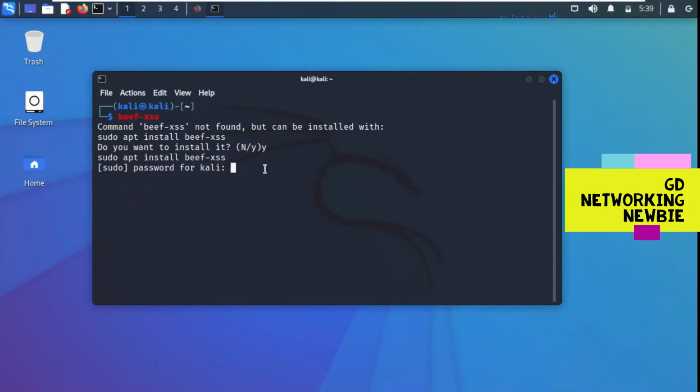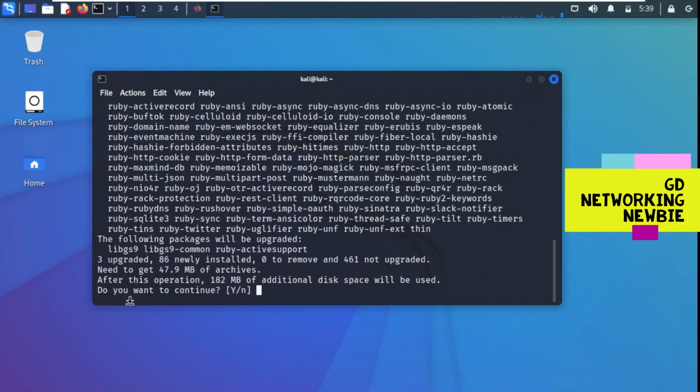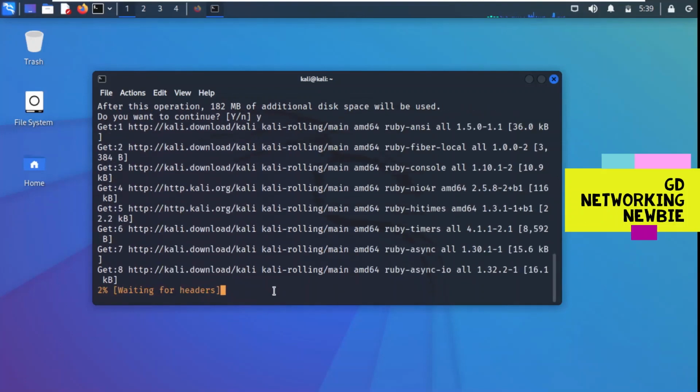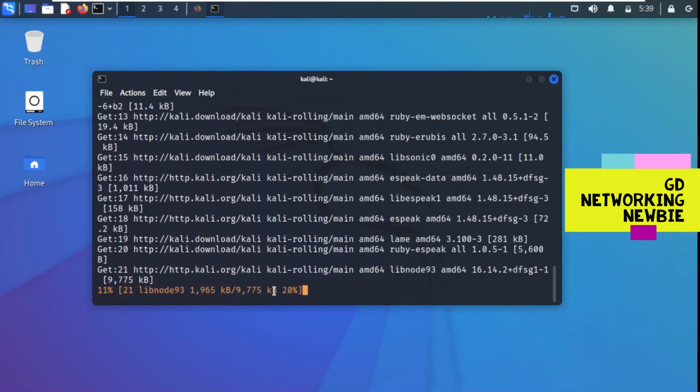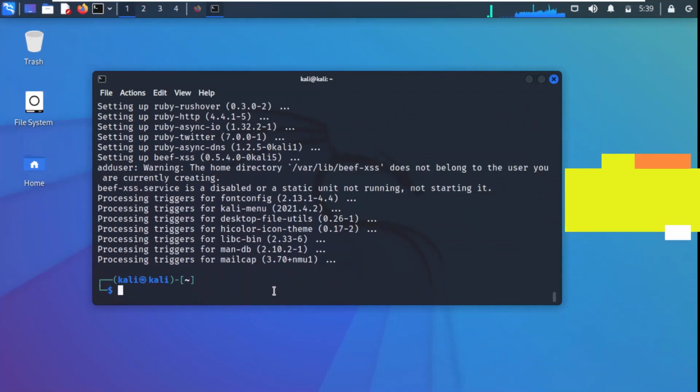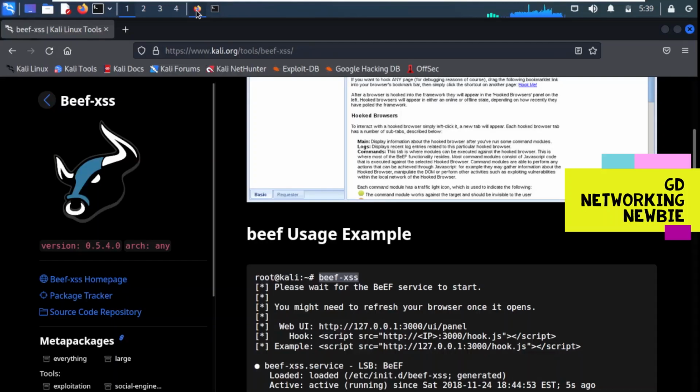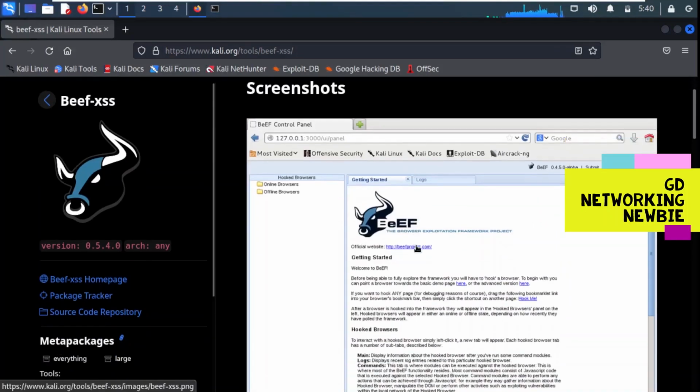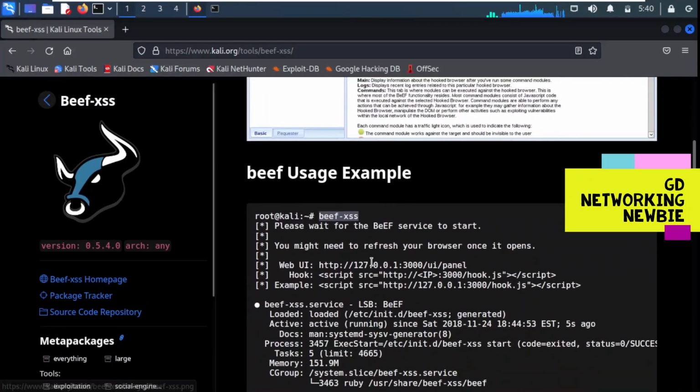So I minimize this window so that you can focus on this screen. Giving the password of Kali, it should now start installing. Maybe I gave the wrong password, but now you can see it is installing. It asks, do you want to continue? Yes, we want to continue, and it will take some time to install this BeEF framework. The installation is complete.